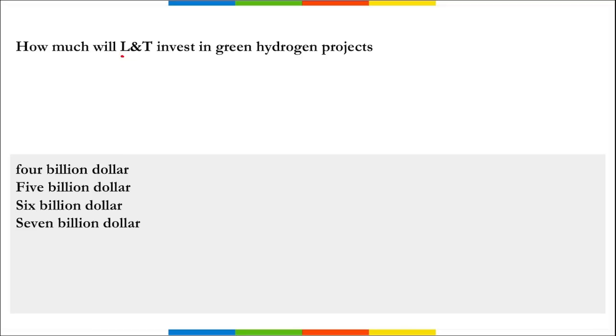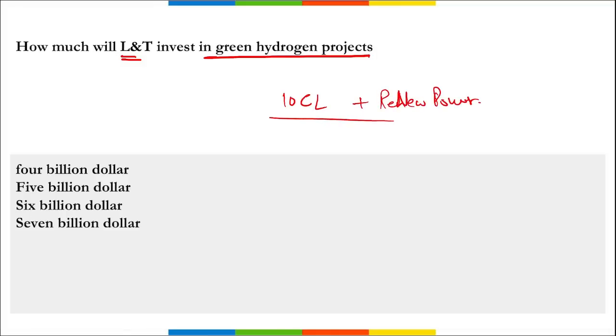How much will L&T invest in green hydrogen projects? So remember, it is L&T and its joint venture partners Indian Oil Corporation Limited and Renew Power. I repeat, L&T, IOCL and Renew Power, they will invest up to $4 billion, correct?